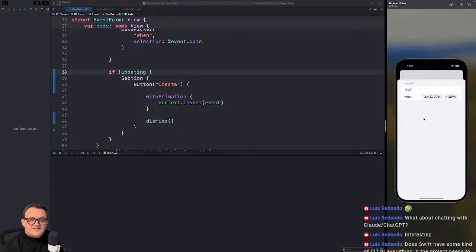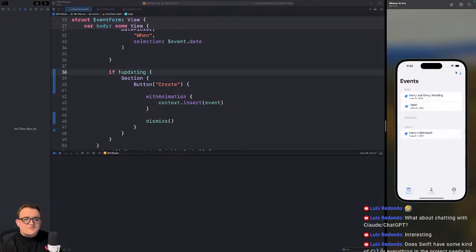All right, I think it worked. Yeah, so now we can just edit. Here, we'll make it test 4 now. And there it is. But then if we want to create, there is the button to create.